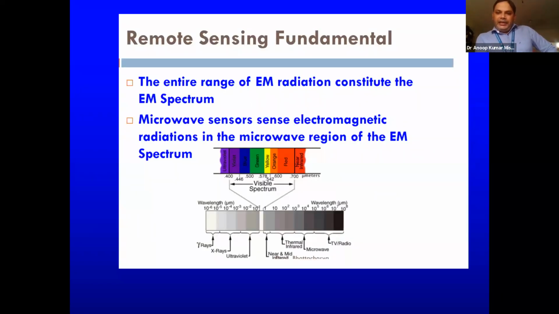Then again, we understand this with this particular picture of the EMR spectrum. Microsensors actually sense electromagnetic radiation in the microwave region of the EM spectrum. We already learned about the visible and near infrared yesterday. Now what we are going to speak about will focus much on microwaves only.